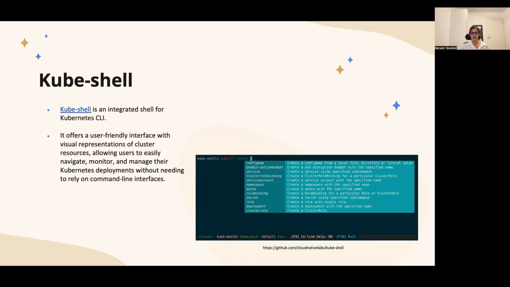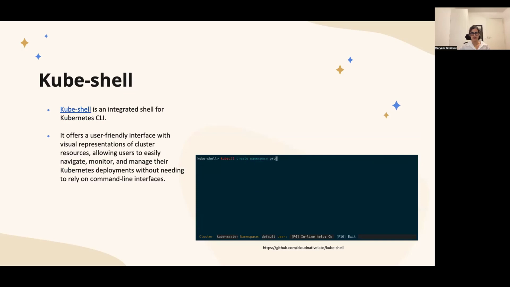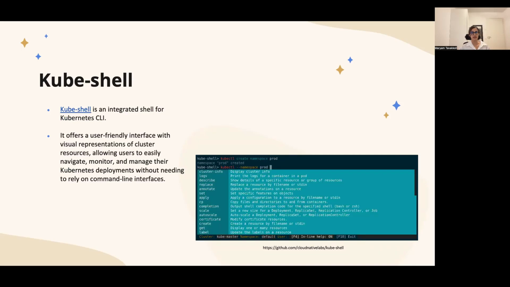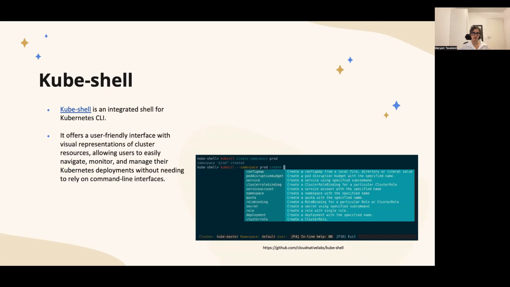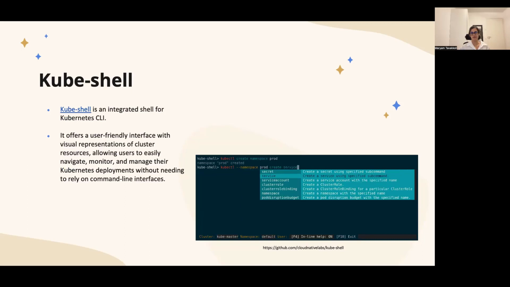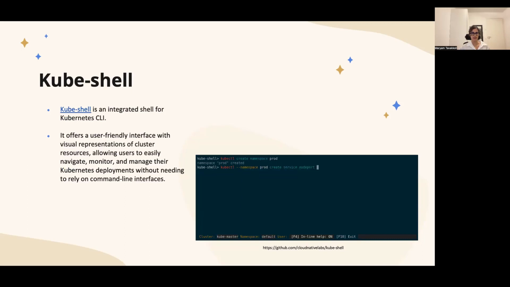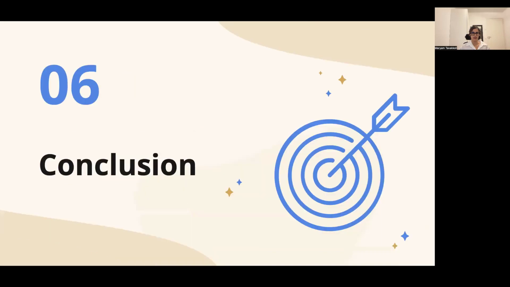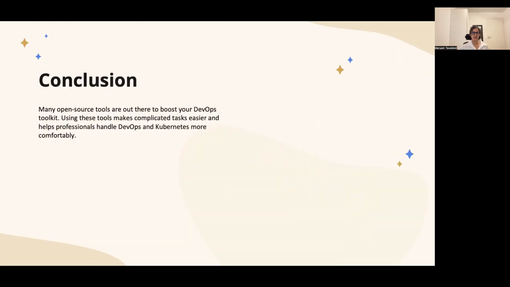And we have the conclusion. The conclusion is that there are many open source and commercial tools available out there to boost your DevOps toolkit, your DevOps journey. Use these tools and make your life easier. When such tools are available, why not use them and make ourselves much more productive and our lives just easier. Yeah, that was it.